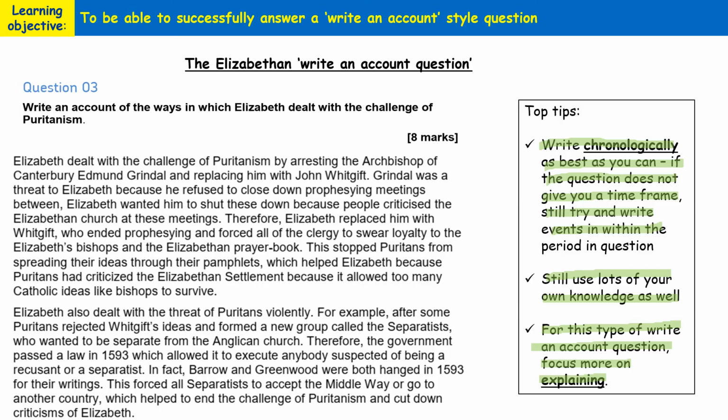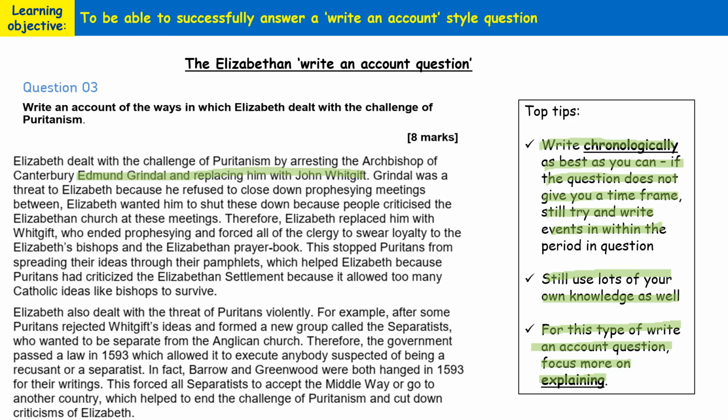She dealt with the challenge by arresting the Archbishop of Canterbury, Edmund Grindal, and replacing him with John Whitgift. So straight away there, we've got an example of an explanation and some really good own knowledge as well, combining the two together. We've also got examples of how Elizabeth dealt with the challenge of Puritanism by